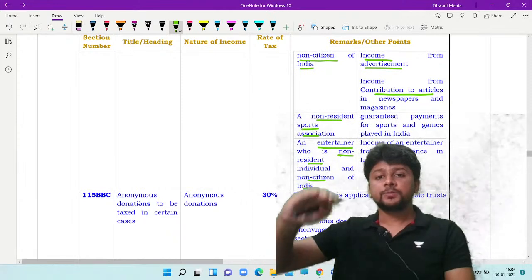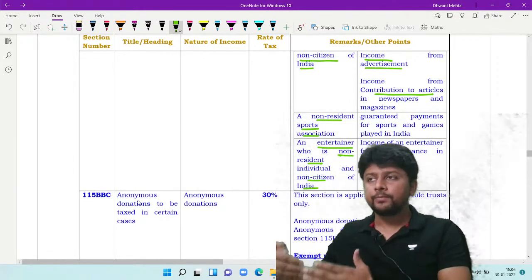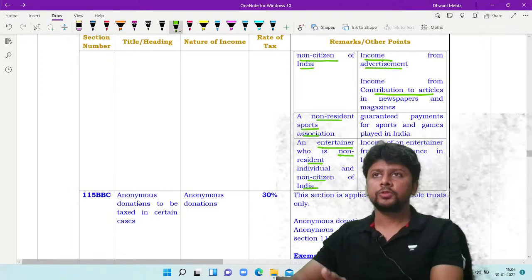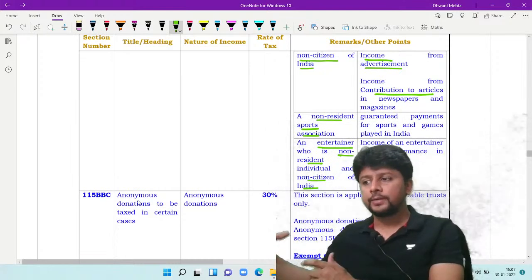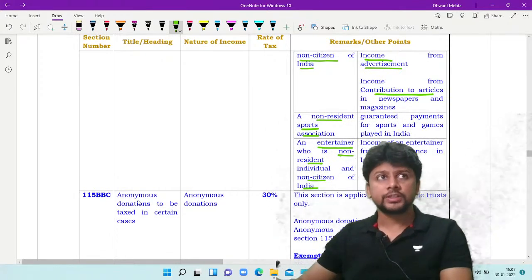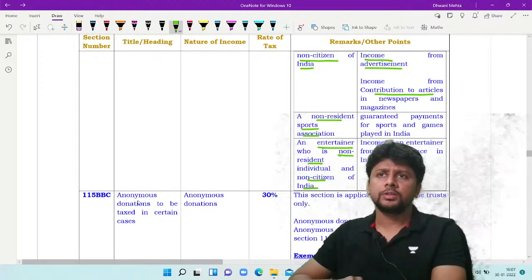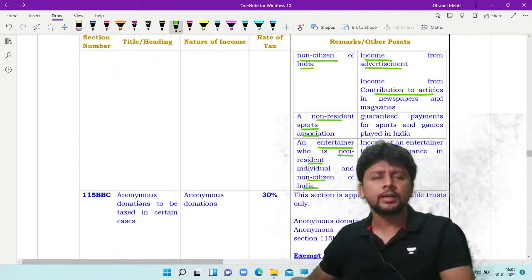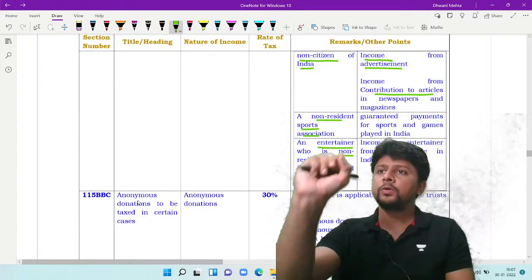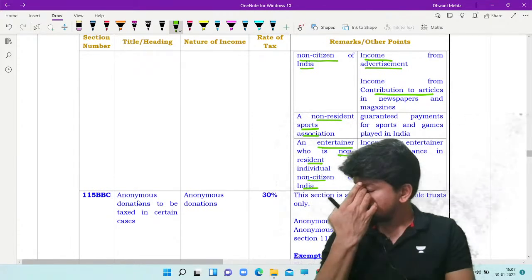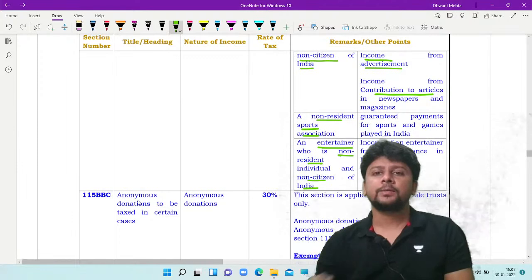A non-resident sports association earns income. So a non-resident foreign team comes to India, plays some sports in India, and that team is of a foreign country. So that country's sports association, cricket association, or any other association, Olympic association of that country, a sports association, is going to get a guaranteed payment from India because their players are participating.